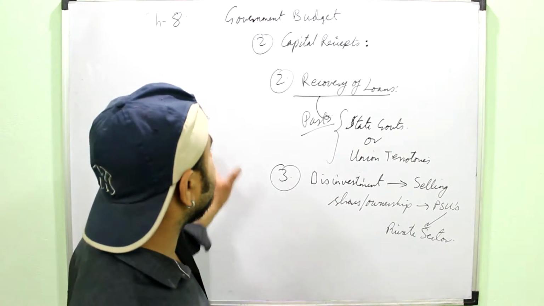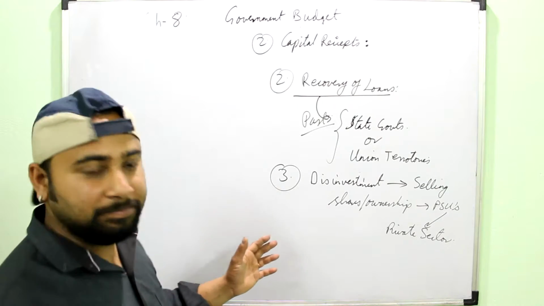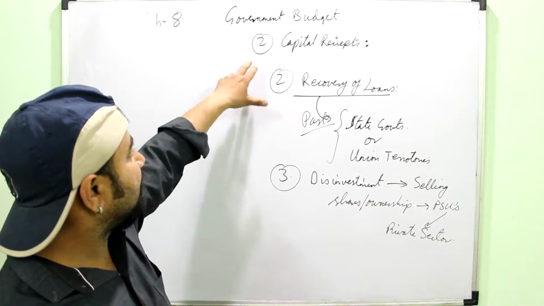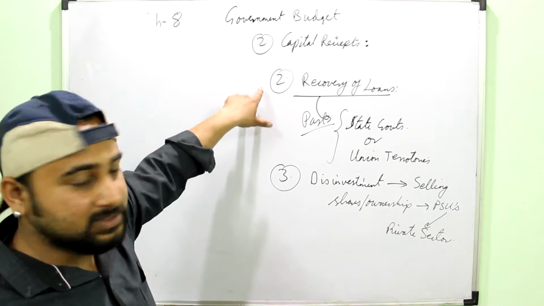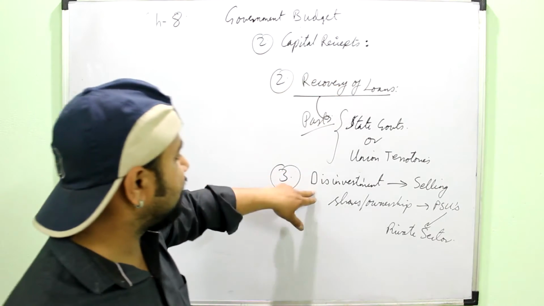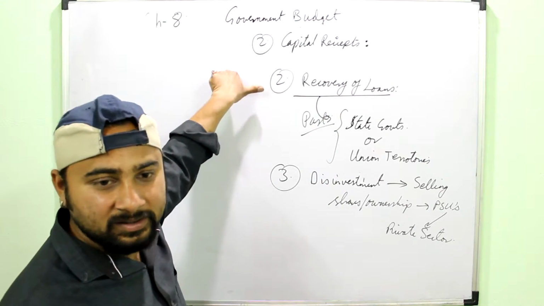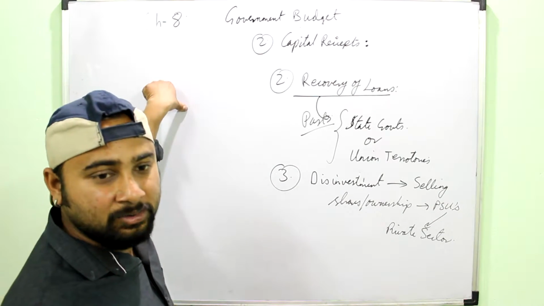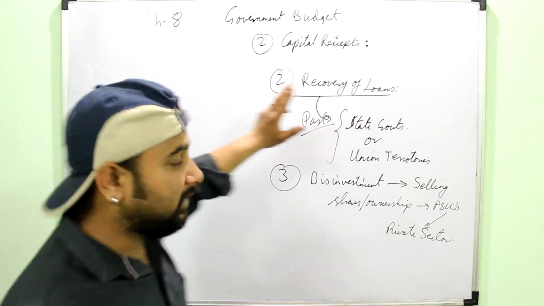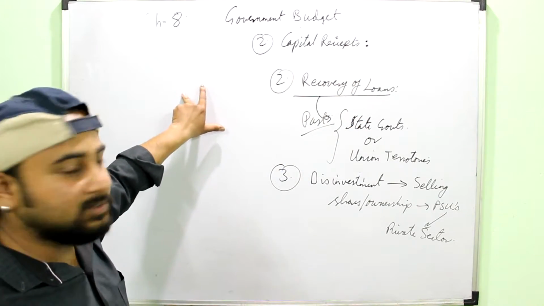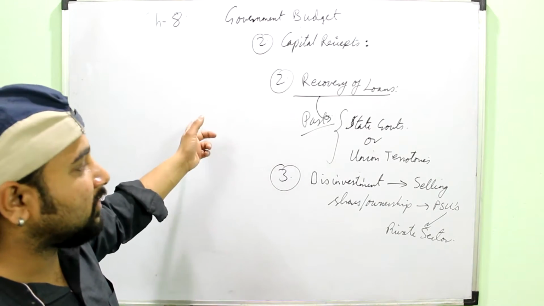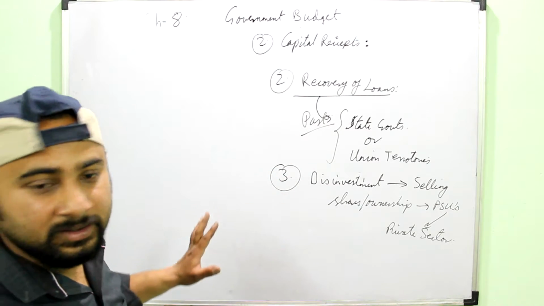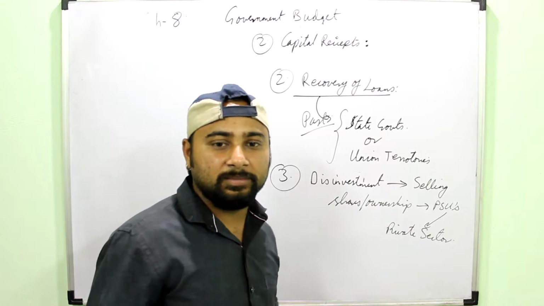Because when it sells the shares of the government units to the private sector, then the assets of the government will reduce. So this is an important thing that you have to remember, the components of the revenue receipts and the components of the capital receipts. Capital receipts has three components which are the recovery of loan, disinvestment and borrowing and other liabilities, while the revenue receipt has two important heads which are tax receipt and non-tax receipt. Under the tax receipt you have direct and indirect taxes, while under the non-tax receipt you have the commercial revenue and the administrative revenue. Under administrative revenue also you have various heads. Important thing that you have to understand in this topic.